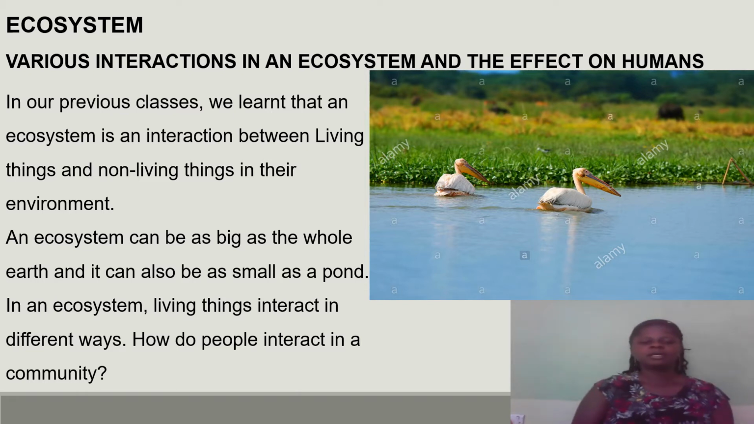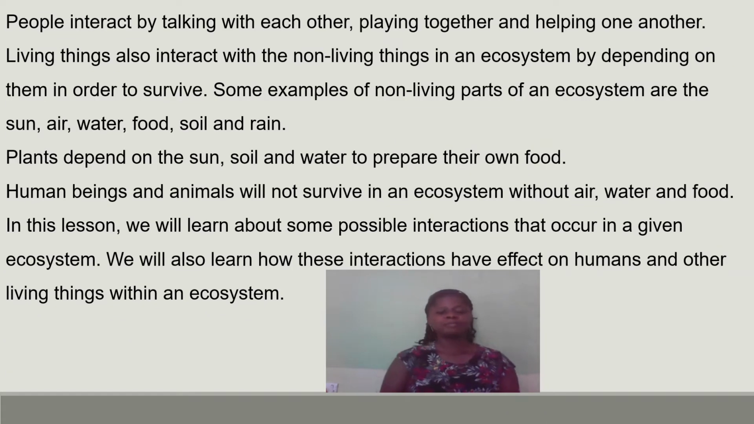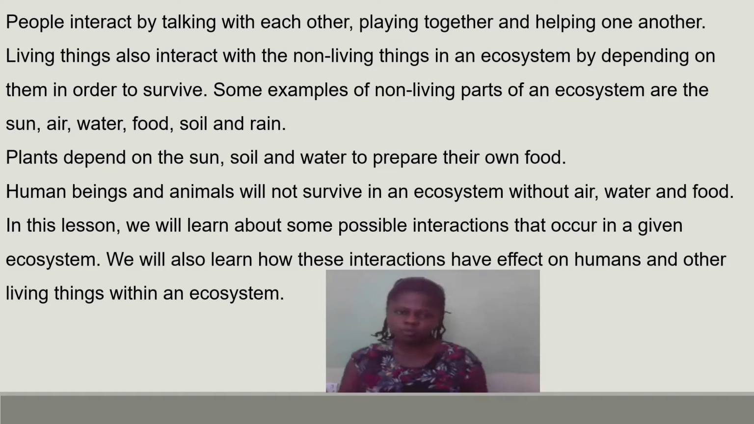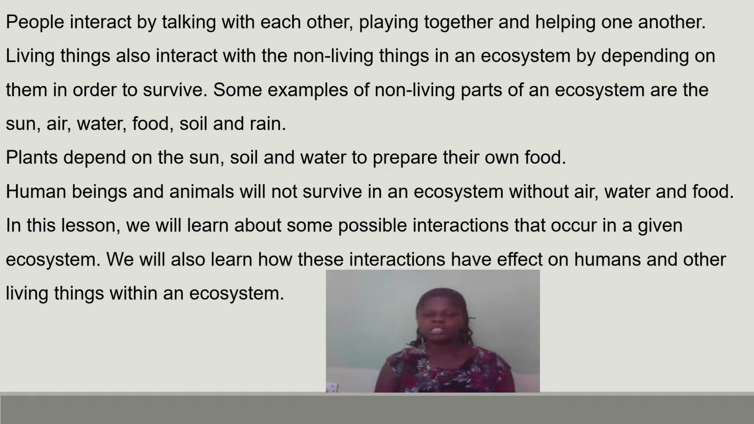In an ecosystem, living things interact in different ways. How do people interact in the community? People interact by talking with each other, playing together and helping one another. Living things also interact with non-living things in the ecosystem, depending on them in order to survive. Some examples of non-living parts of the ecosystem are the sun, air, water, food, soil, and the rain. Plants depend on soil, sun, and water to prepare their own food. Human beings and animals also will not survive in the ecosystem without air, water, and food.